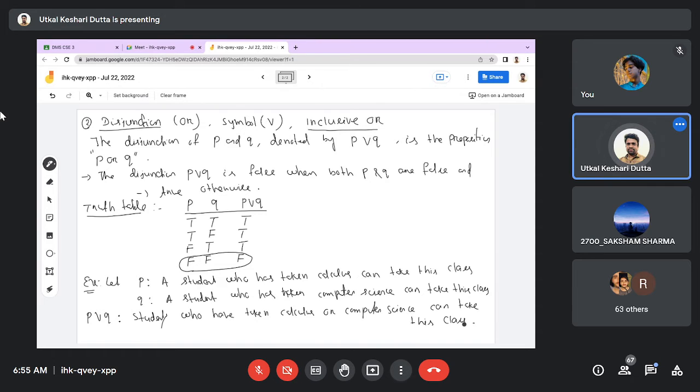That will be P and Q. In the two sentences, in which place do you have to use or? Students who have taken calculus, just combine the meaning of these two propositions, then use the word or. That is all about inclusive or disjunction.